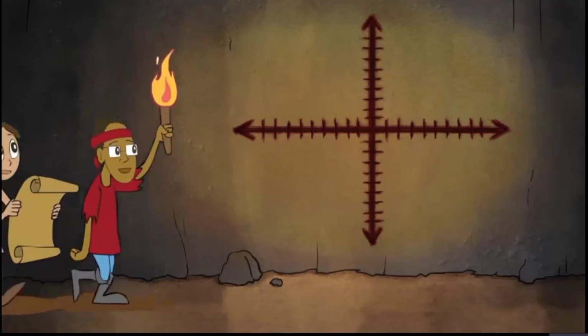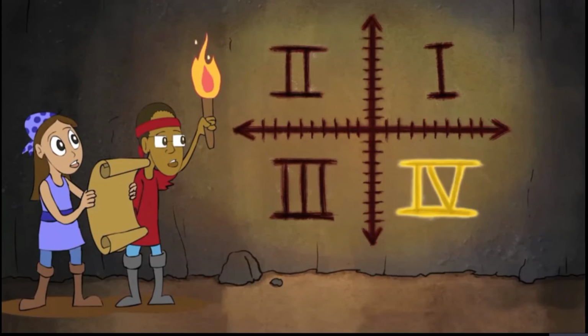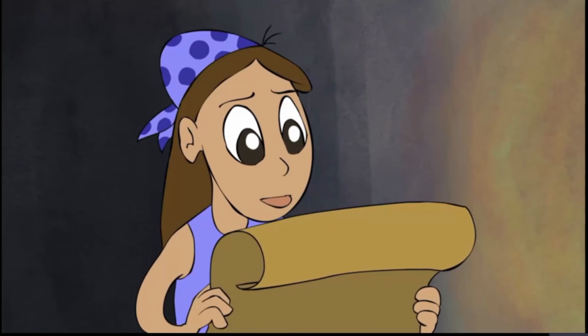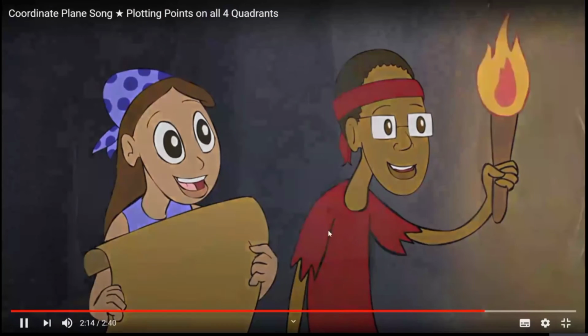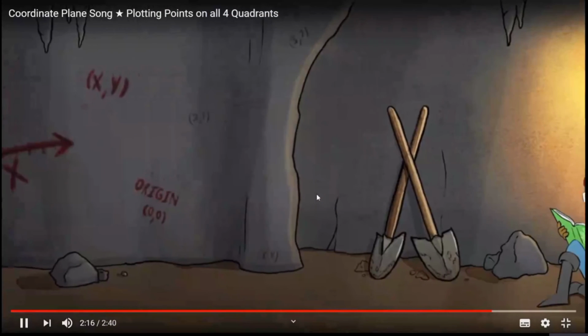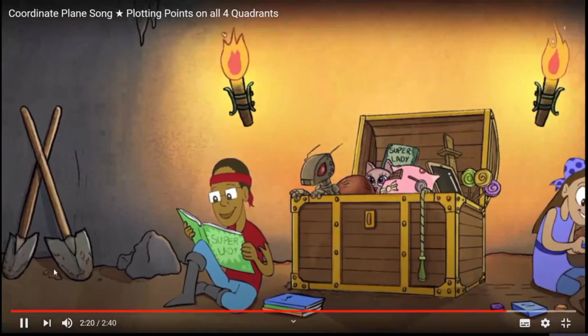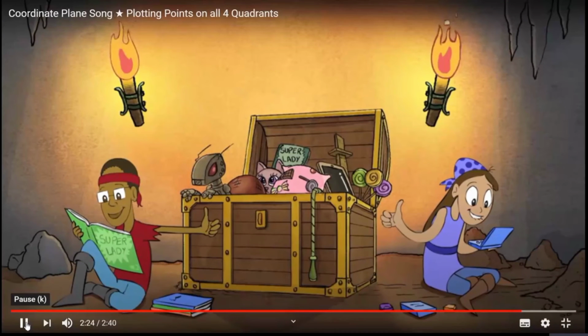There are 4 quadrants. The first is in the top right corner. The second, third, and fourth go in counterclockwise order. Finally, there's a place you begin, at 0, 0, called the origin. On the x-axis, count left or right. On the y-axis, count up or down, that's how our coordinates point is found.